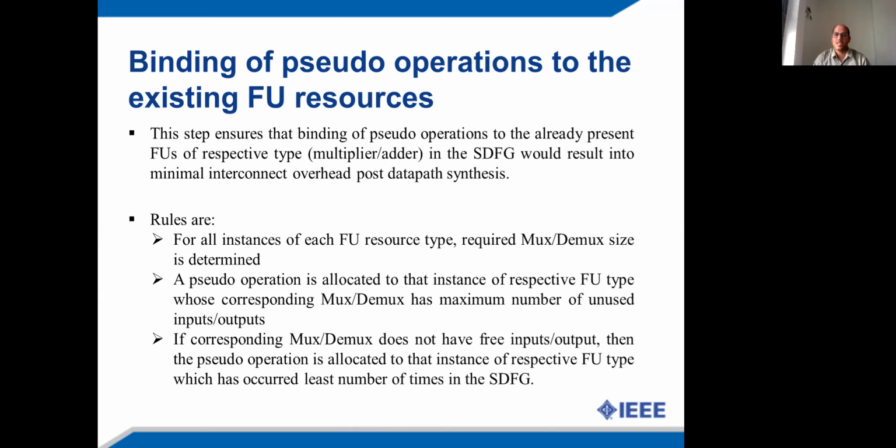Then a pseudo operation is allocated to that instance of the respective FU resource type whose corresponding mux demux has the maximum number of unused or free inputs or outputs. If the respective mux demux doesn't have any unused inputs or outputs, then the pseudo operation is associated to that instance of the respective FU type which has occurred the least number of times in the scheduled data flow graph. This is how the pseudo operations are associated with the already available FU hardware in the scheduled data flow graph.